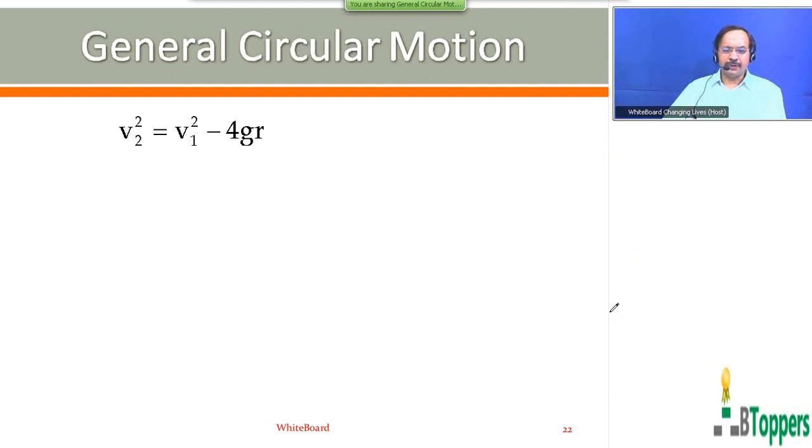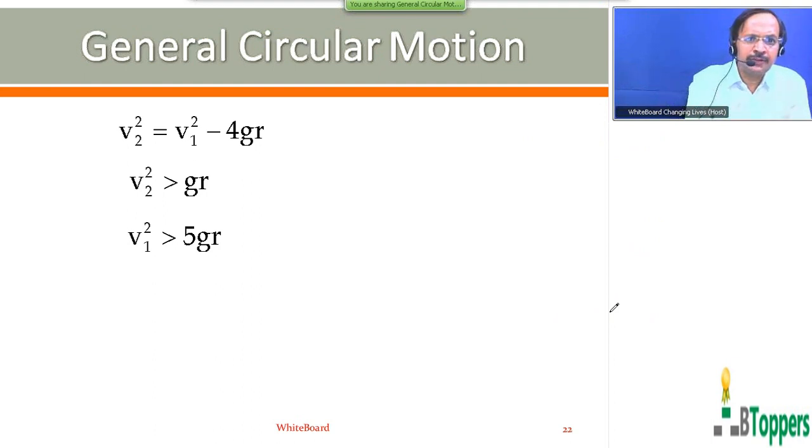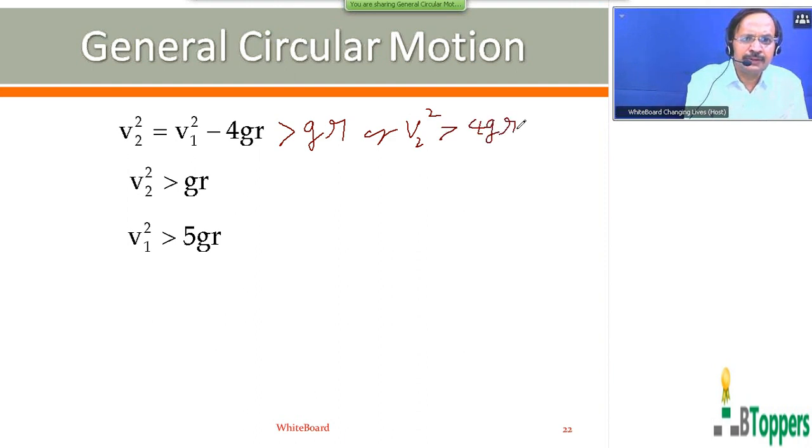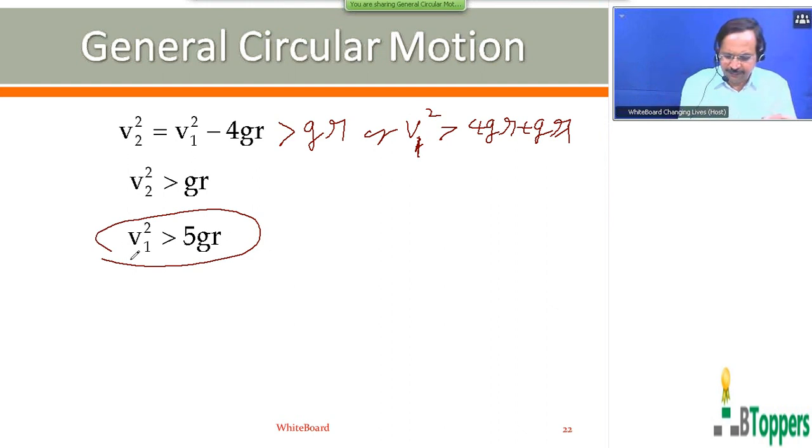So V2 square we can write equal to V1 square minus 4GR. To rotate in a vertical circular path continuously, as we discussed, V2 square should be greater than GR. That means V1 square minus 4GR should be greater than GR, or V1 square should be greater than 4GR plus GR. That means V1 square should be greater than 5GR, or V1 must be greater than root 5GR.